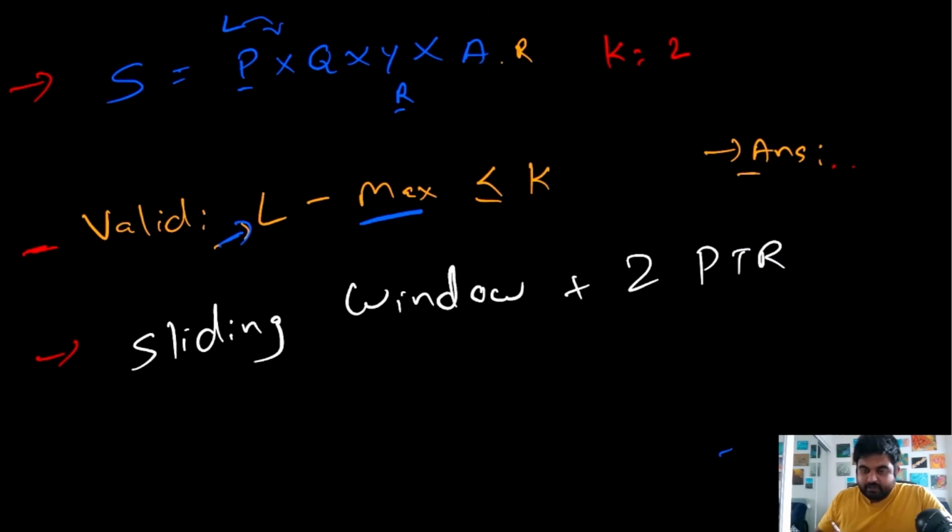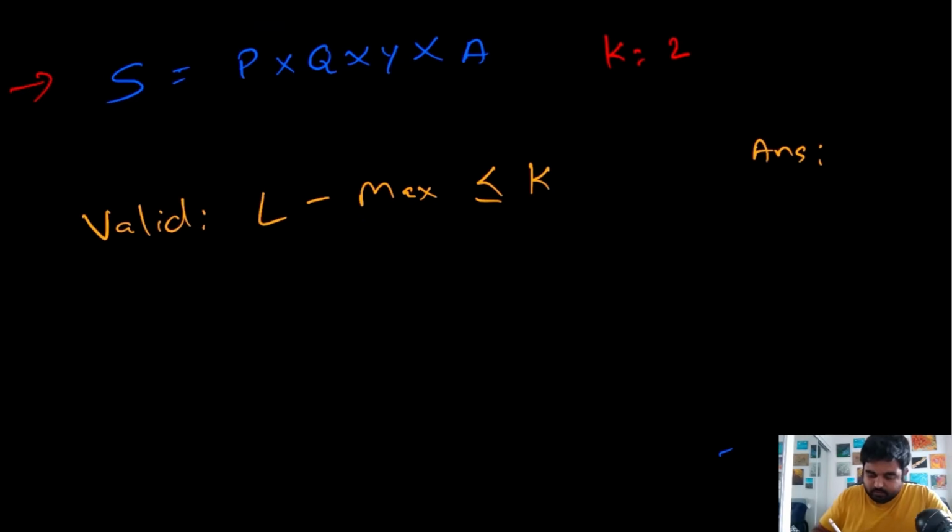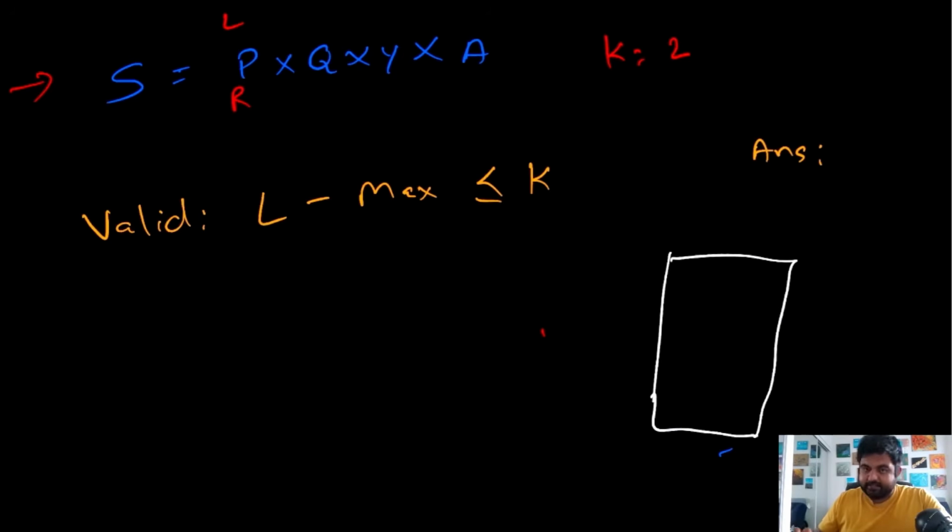So let me quickly show you an example of how we will iterate over this given example. Let me clean this up a bit. Okay, so initially our left value and right value are located at these two positions. We are also going to have an array to store the maximum occurrence of any single element. Currently I'm just showing you the elements that are coming in, but that is the idea we will keep in mind. First of all, currently the value is p. So we will add p over here, and we will notice that the occurrence of p is one time. This is for understanding purposes. When we do the code, it would be slightly different, and I will explain it when we are coding. Now so far this list has to be valid because there is only one character, right?